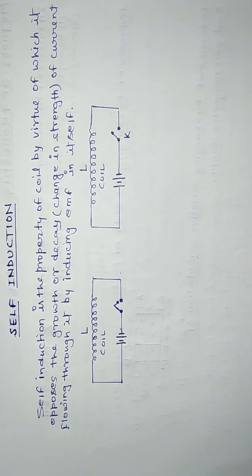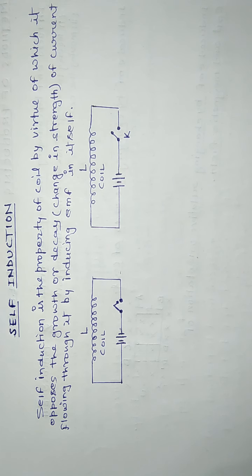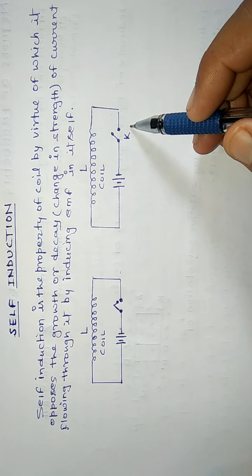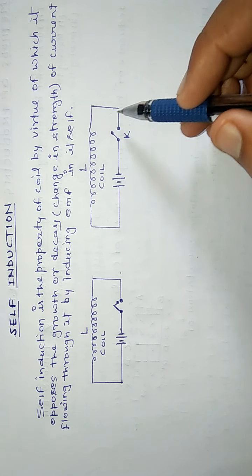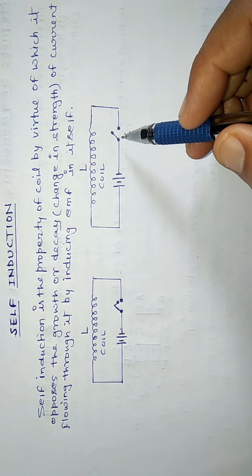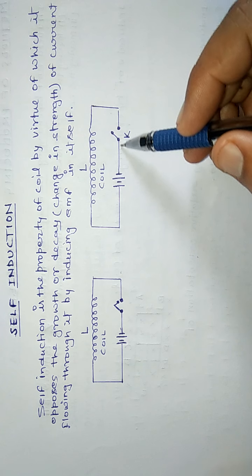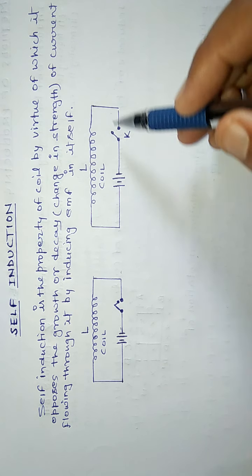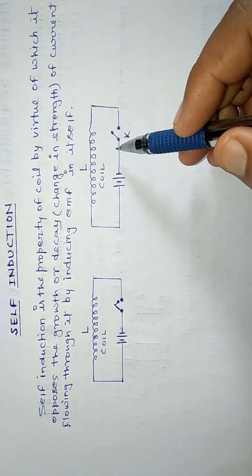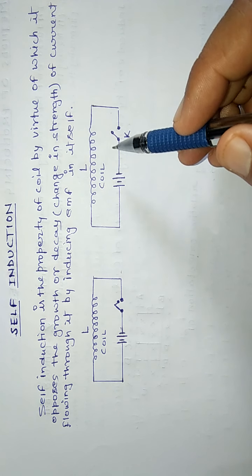Now, what happens when we switch off the circuit, or when the key K is open? Then the current starts decreasing in the coil. Due to this, there is a decrease in the magnetic field, and as the magnetic field decreases, it decreases the magnetic flux linked with the coil.